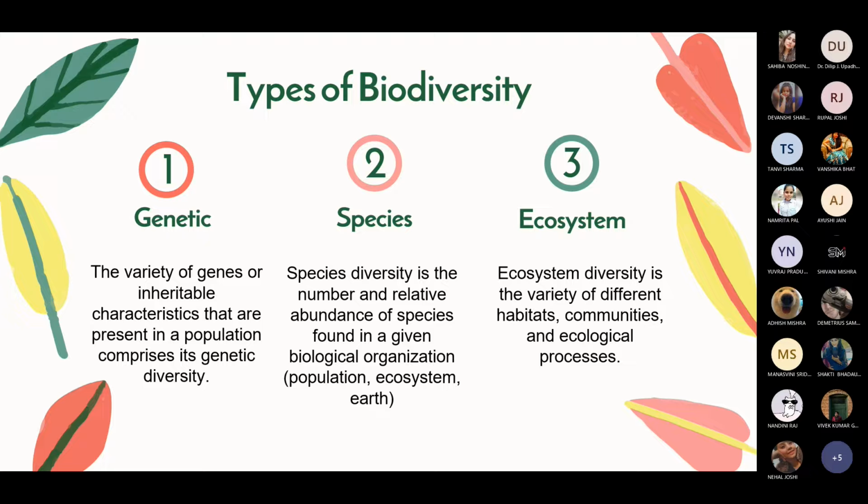In ecosystem diversity, it is a variety of different habitats, communities, and ecological process. Excess of wild animals can harm the humans, or they can harm each other.